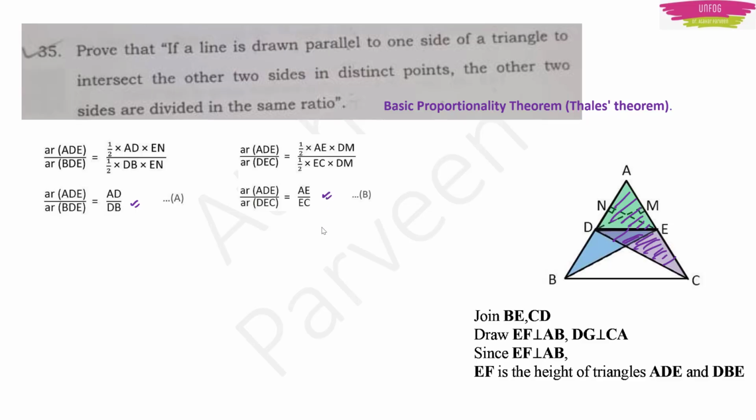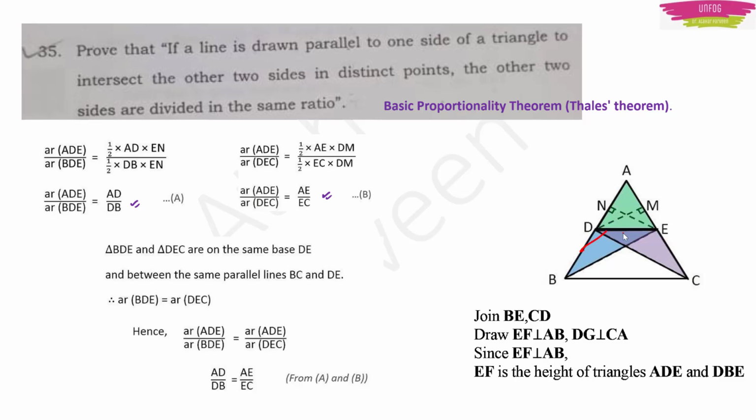Now you have these two points, right? With this triangle and this triangle, if you see, the base is the same here. This DE, the base is the same, right? So if this base is the same for these two, it means that this line and this line are parallel to each other. Now if there are two parallel lines and in between there are triangles, it means that the triangles inside those parallel lines have the same areas if they have a common base.